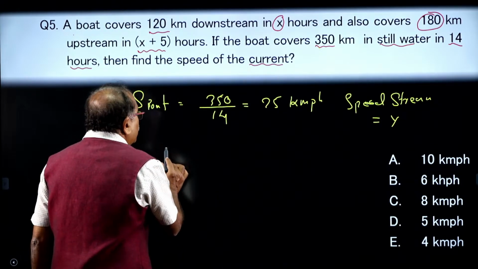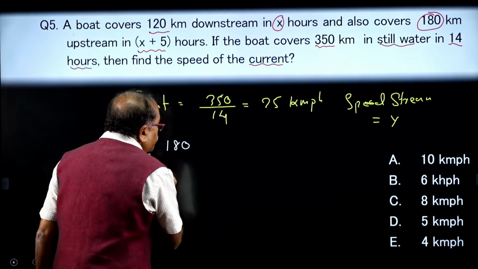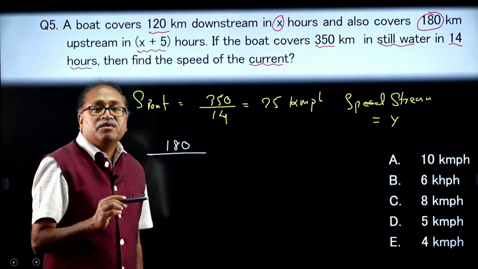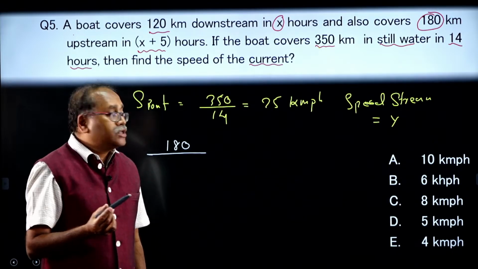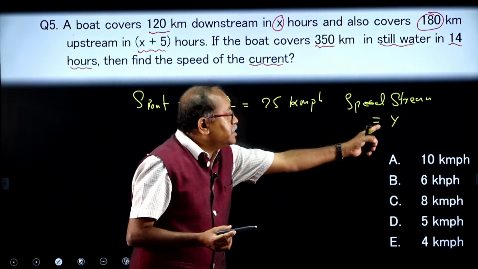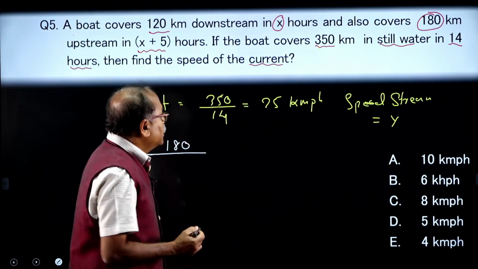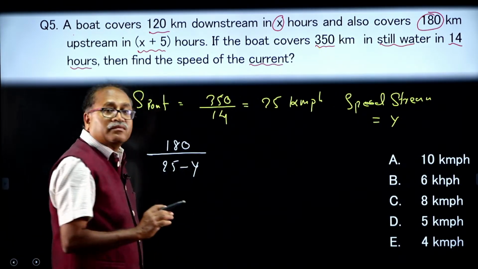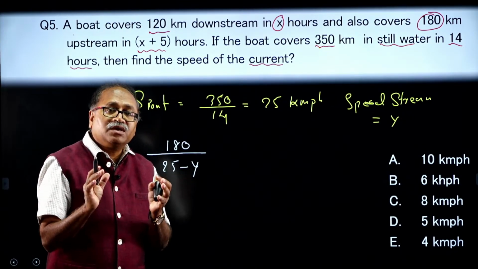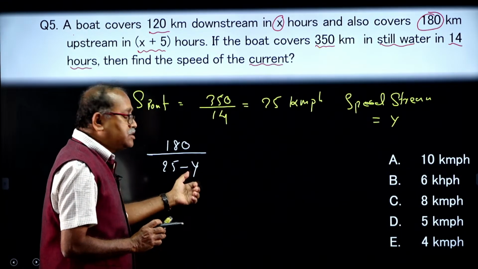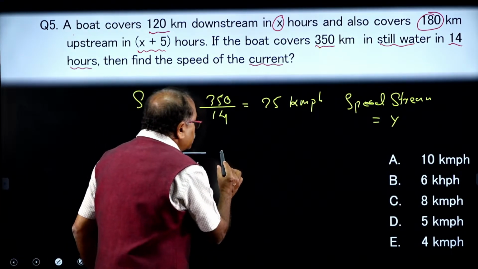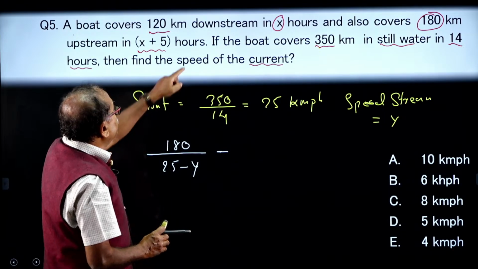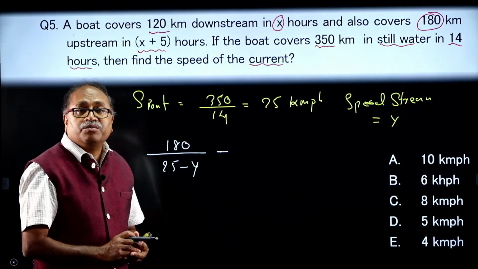That is 180 kilometer divided by what is upstream? The speed of the boat minus speed of stream, that is 25 minus y. This is the time taken for upstream, distance by speed.